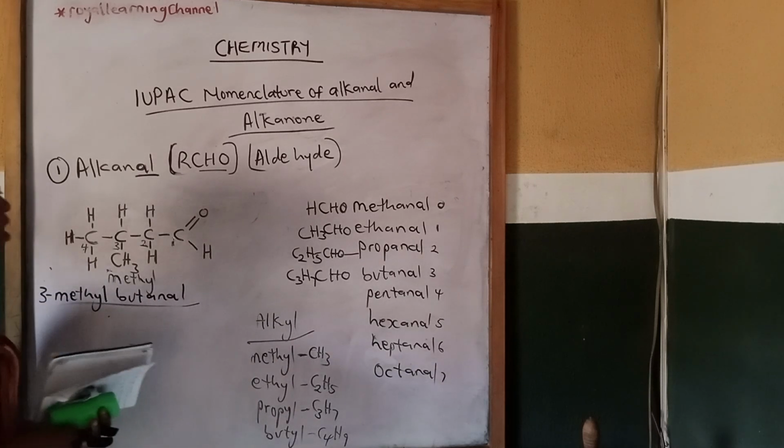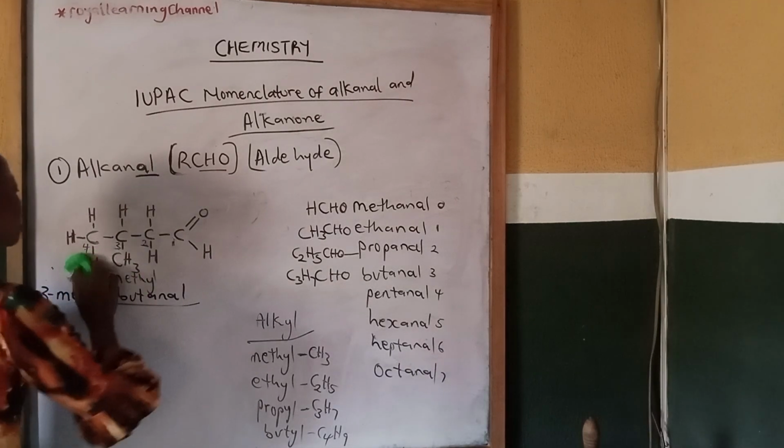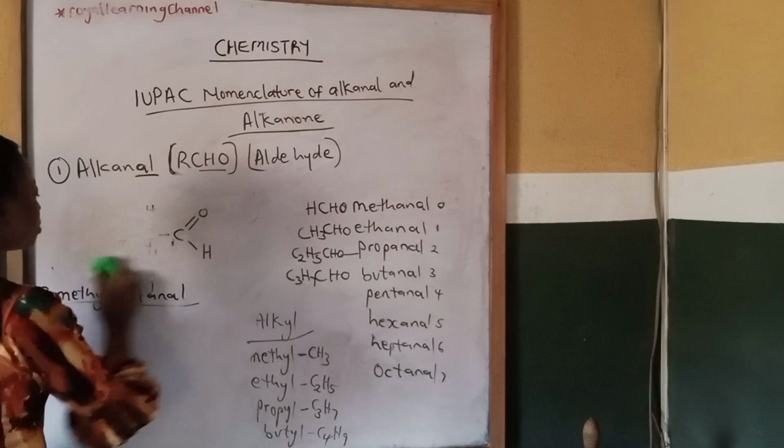3-methyl butanal. So let's take more than one substituent. Let's look at a structure that contains more than one substituent.